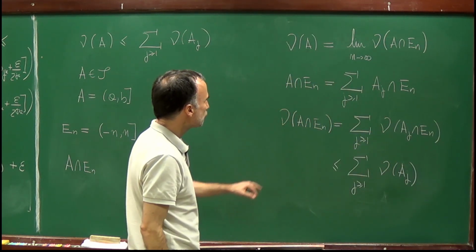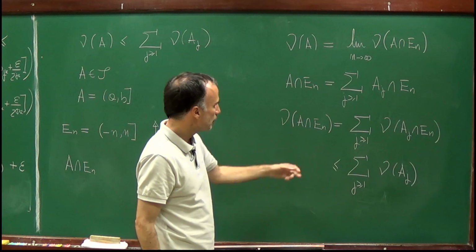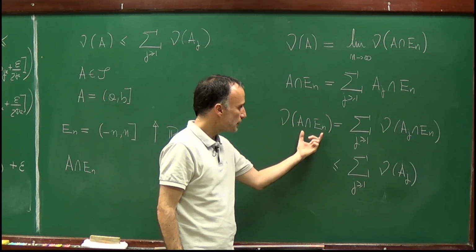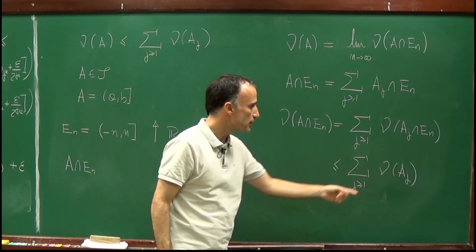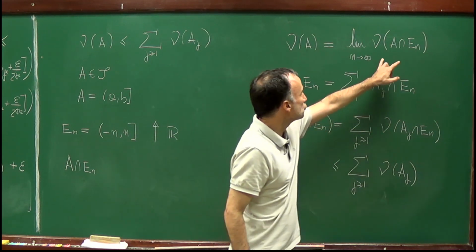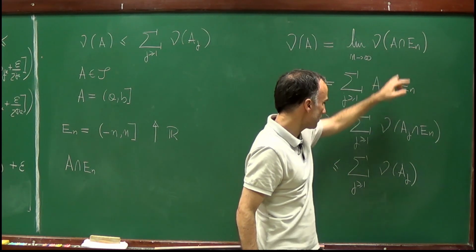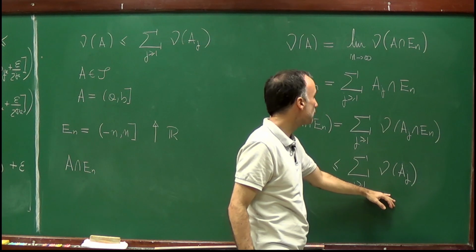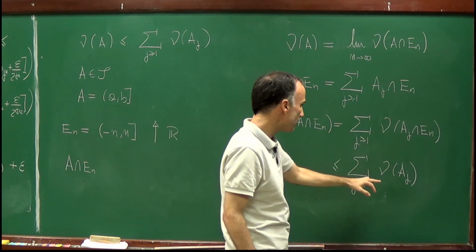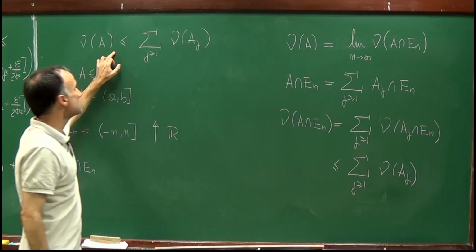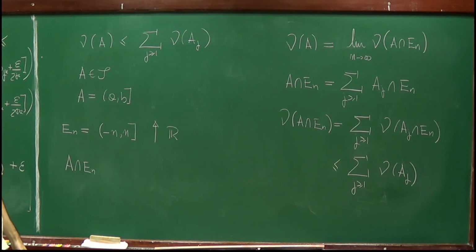Right? So we proved that for any n, nu of A intersection E_n is less than or equal than the sum of nu of A_j. So it's clear that this limit is also bounded by this quantity, and therefore that nu of A is bounded by this quantity, and this is exactly what we wanted to prove.